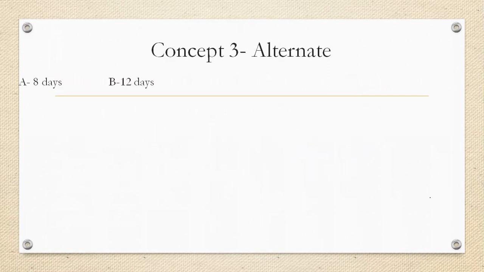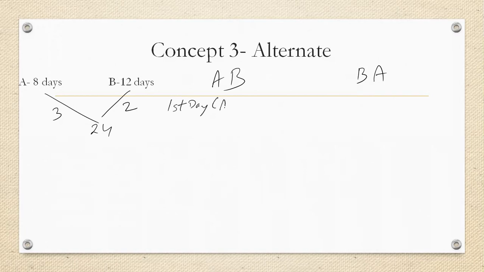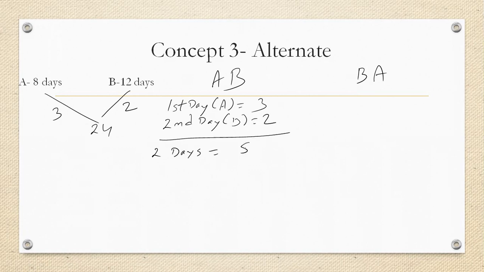The third concept, alternate. In alternate, the most important thing is the order in which they work. Let us take both orders, AB order and BA order. Basically, what you have to do: 8 and 12, LCM 24, efficiency of A is 3, efficiency of B is 2. Now, first day A is working. How much will he do? 3 units because A can do 3 units in one day. Second day, B is working, can do 2 units. That means in 2 days, they have done 5 units.